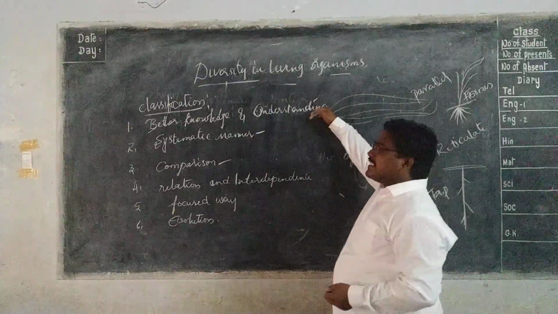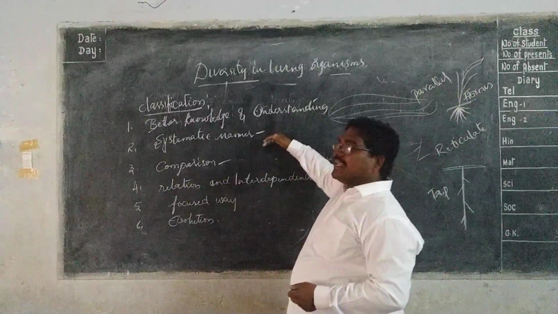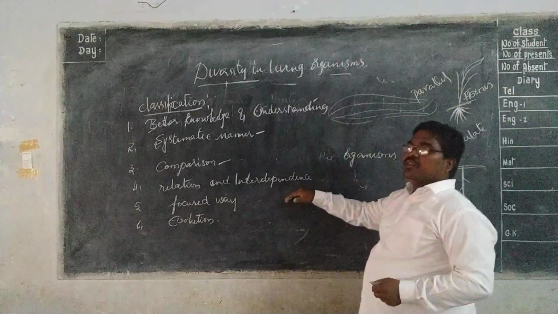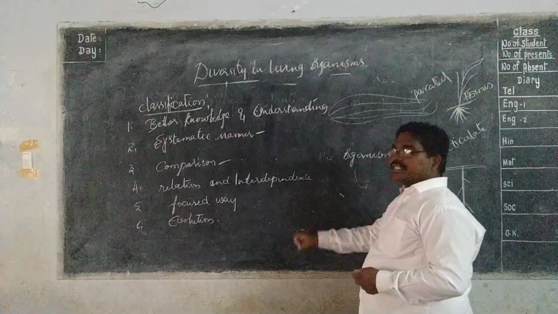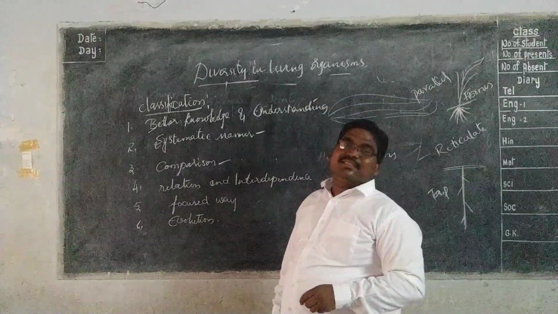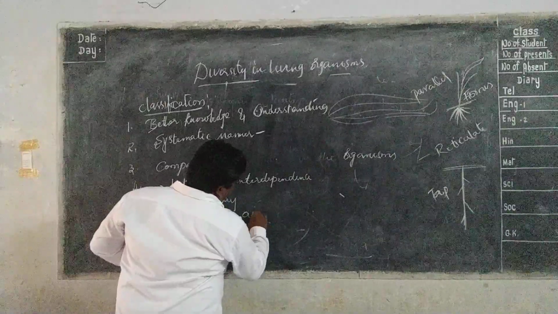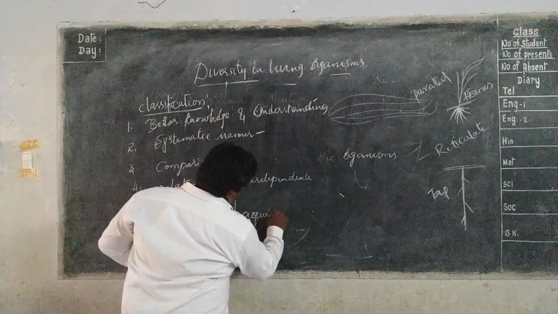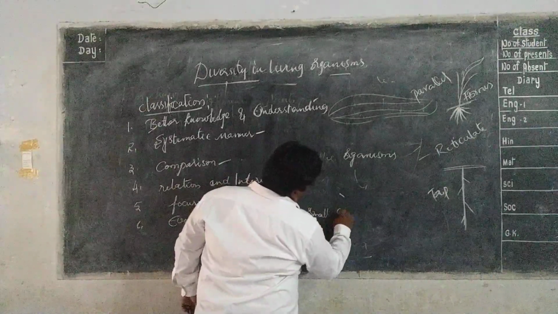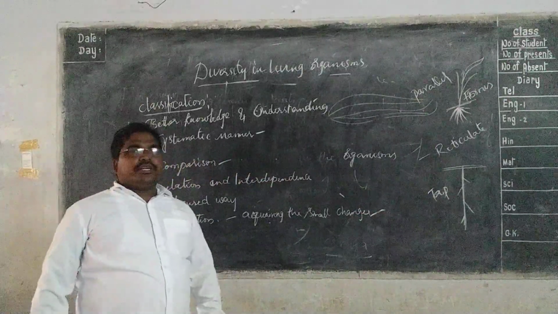Better knowledge and better understanding. It helps to study the organisms in a systematic manner, make comparisons among the organisms, and see the relation and interdependence between them. It helps our study in a more focused way and helps with evolution. What is evolution? Acquiring changes is known as evolution. Acquiring small changes is called evolution.